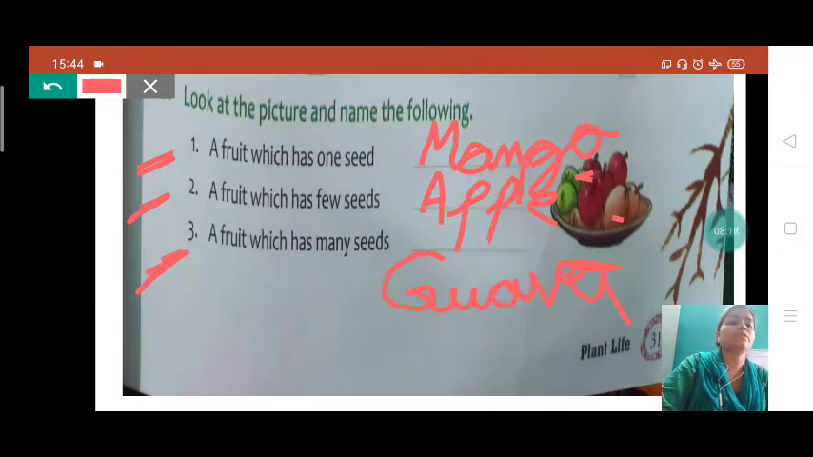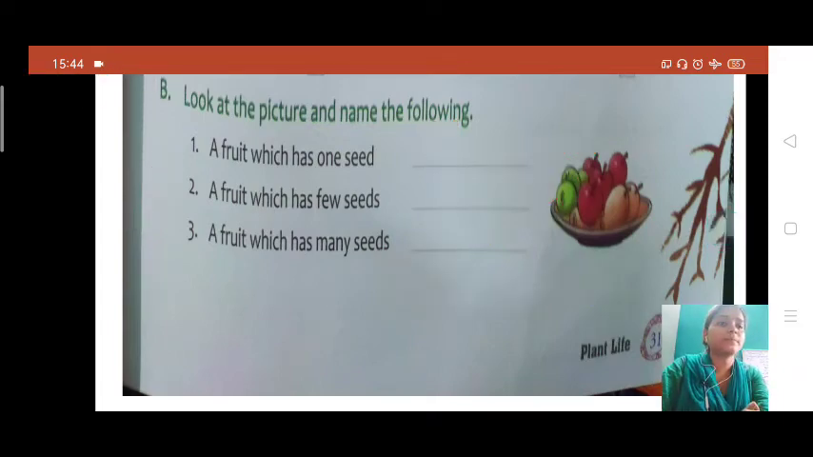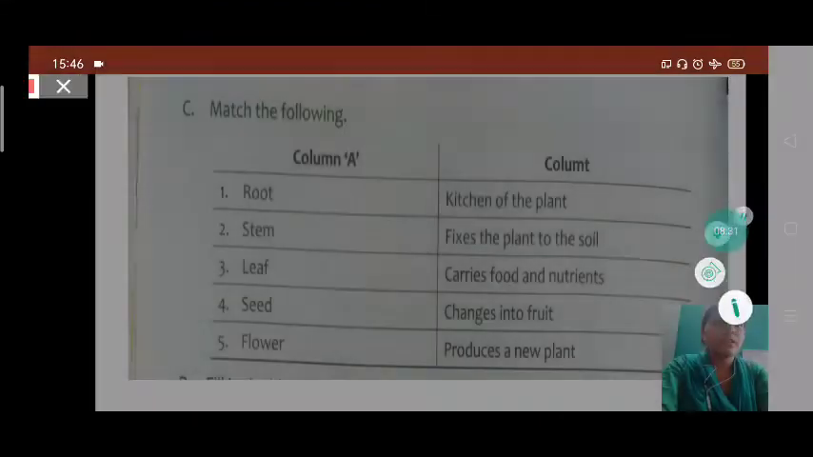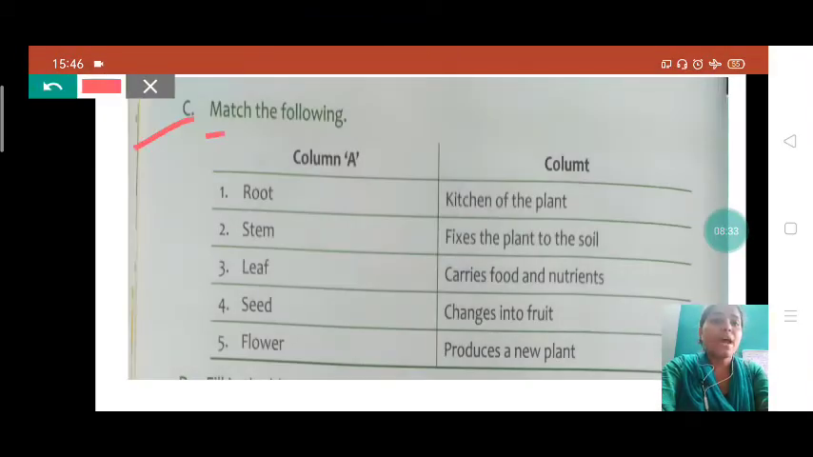Okay, student. Now moving to our next page, means our next question. See the next question, student. The question number is C. Match the following. Here we have to match it, students. Just wait here, I am showing you how we can solve this question.